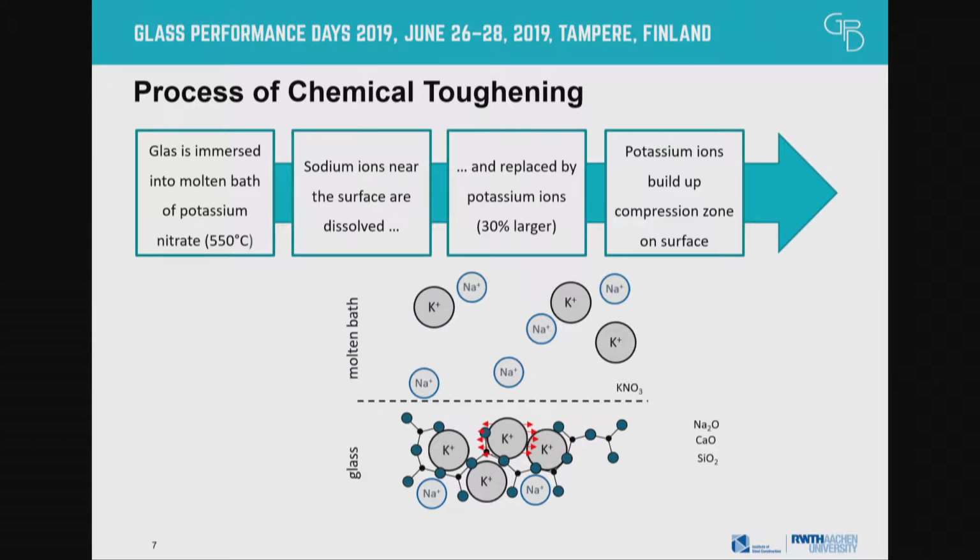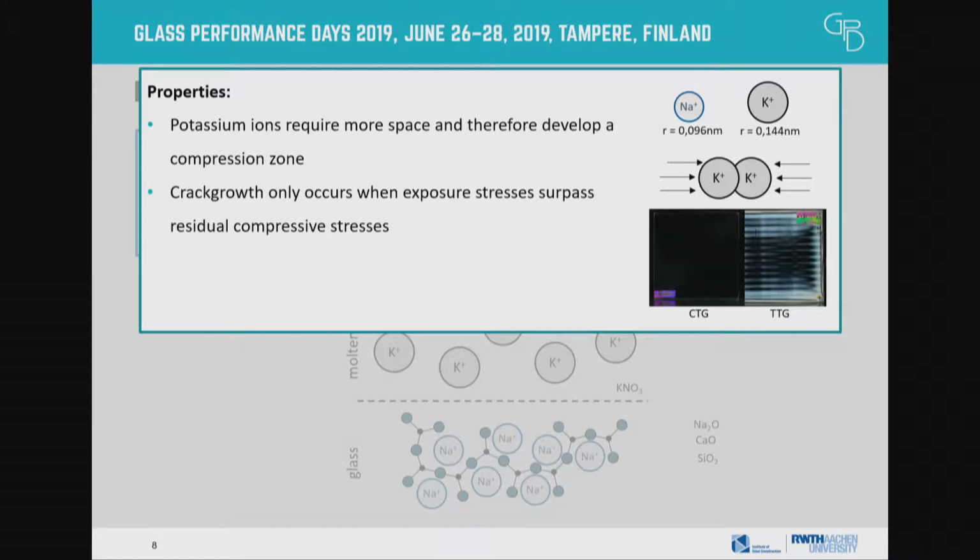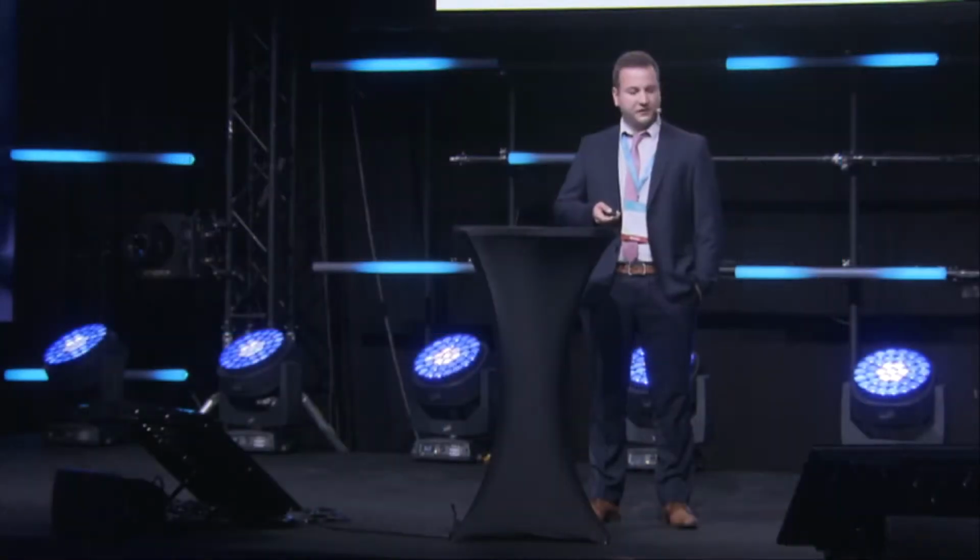And what is the result of this process? A glass that is far more resilient to crack growth, because crack growth only occurs when the surface stress surpasses the impressed residual stress.